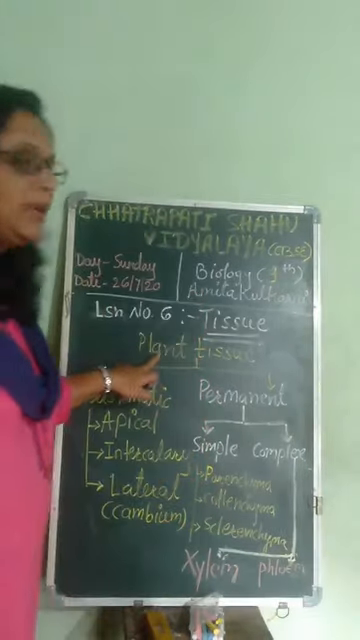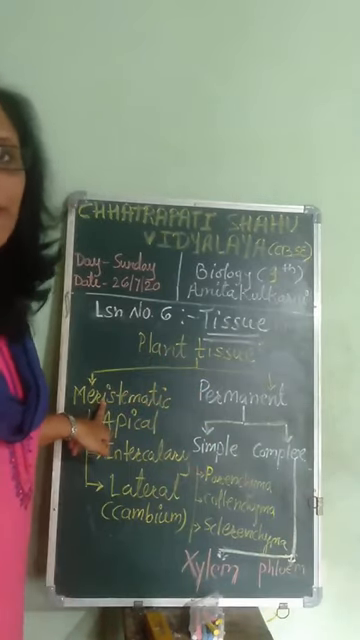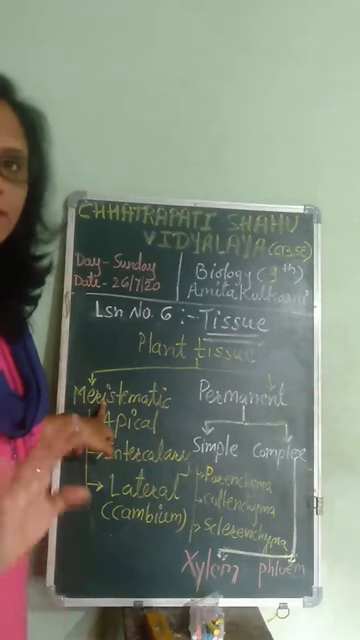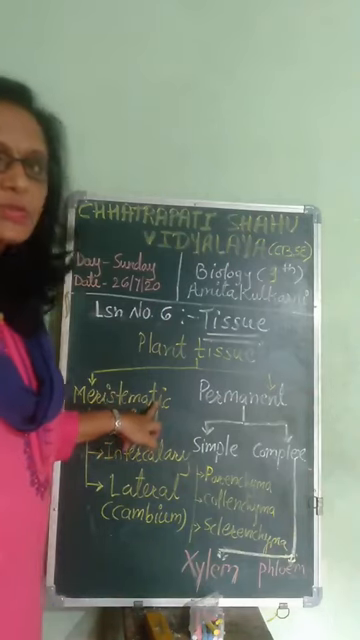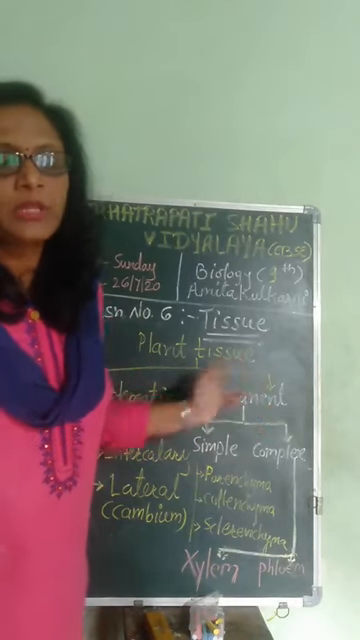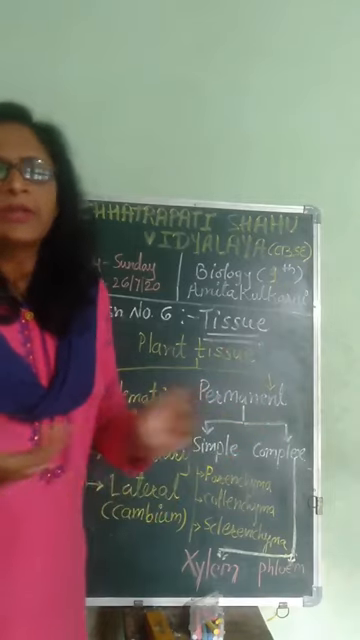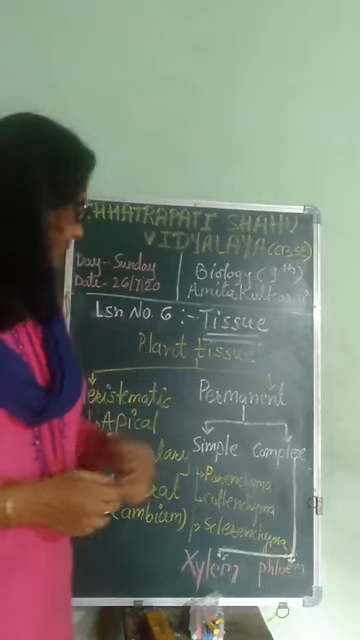So plant tissues are of two types. First is meristematic tissues. Just remember the name, meristematic tissues, and second are permanent tissues. Now why are they different? Depending upon what basis they are different, we will see.